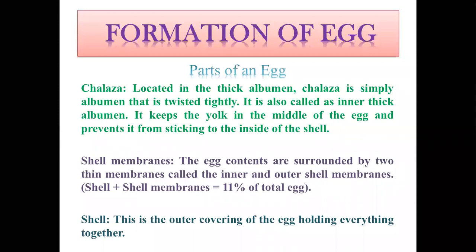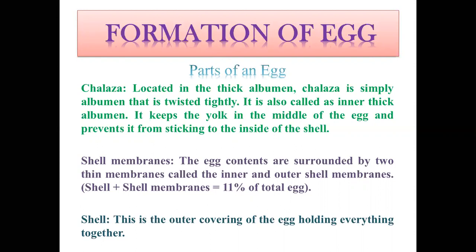Chalaza is actually a part of the inner thick albumin. It is located in the thick albumin. Chalaza is simply albumin itself, twisted tightly. Whenever the egg enters the infundibulum or magnum, in the magnum there will be secretion of this albumin, and at the same time there will be turning of the egg.